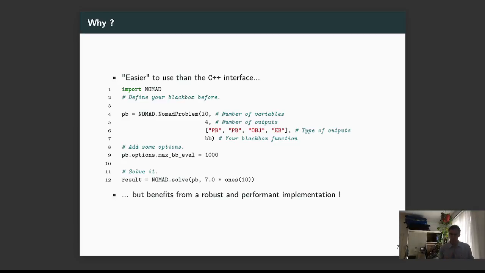And the last point is that even if the algorithm is quite simple to understand, it can be a bit tricky to make it really performant and efficient. And here we benefit from a robust and performant implementation, which has been well tested for many years.